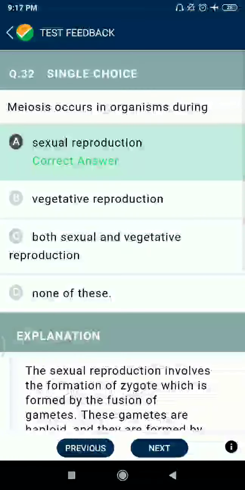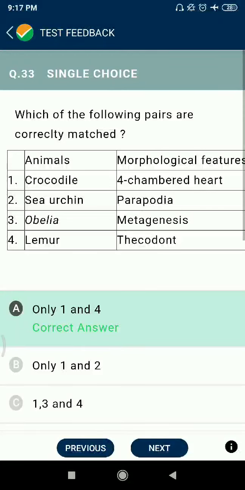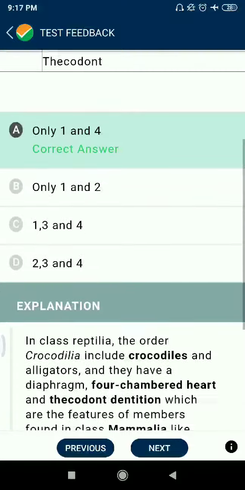Question 32. Meiosis occurs in organisms during sexual reproduction. Question 33. Crocodiles have a 4 chambered heart, correct है, और Obelia, Lemur, Thylacodon से भी करेक्ट है।